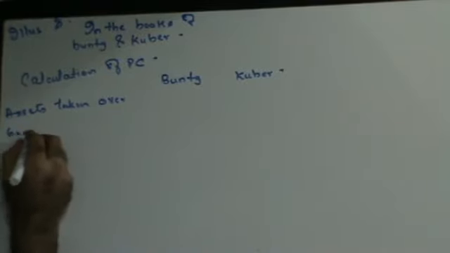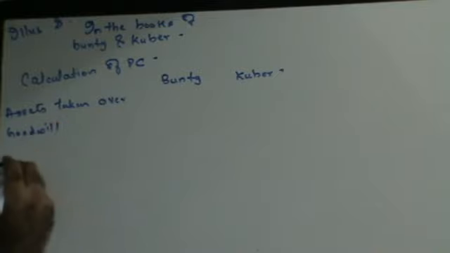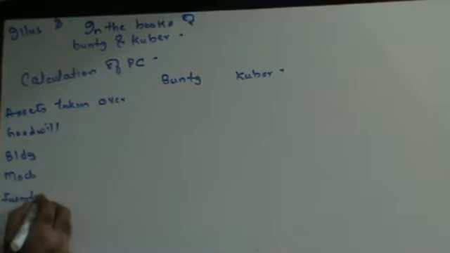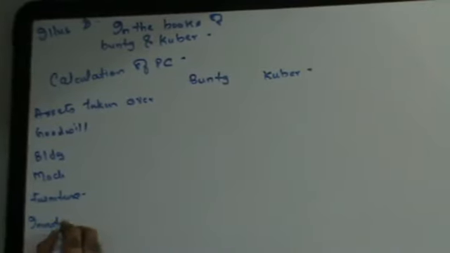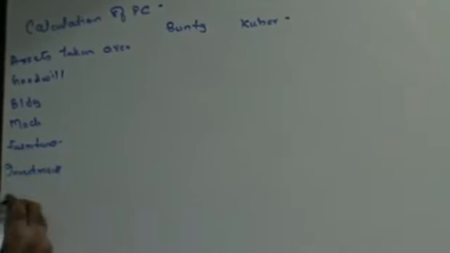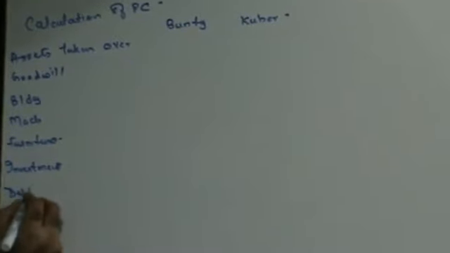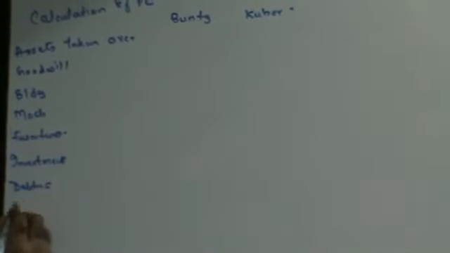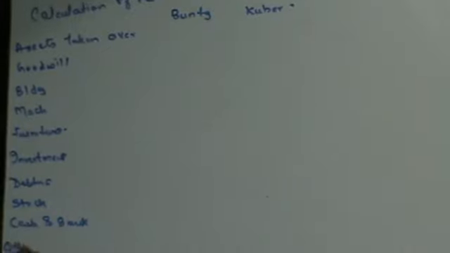So all assets and liabilities. Let's see this. Goodwill, building, machinery, furniture, investments, debtors, stock, cash, and other current assets.